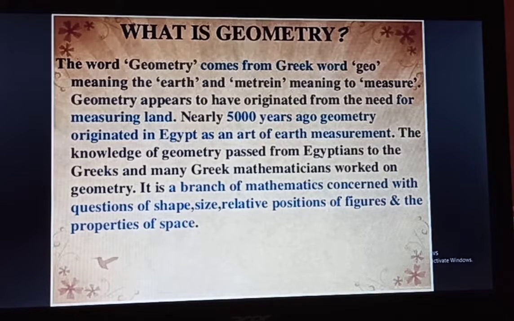Among them, the first mathematician from Greece was Euclid. Geometry is a branch of mathematics concerned with the questioning of shapes, size, relative position of figures, and properties of space.